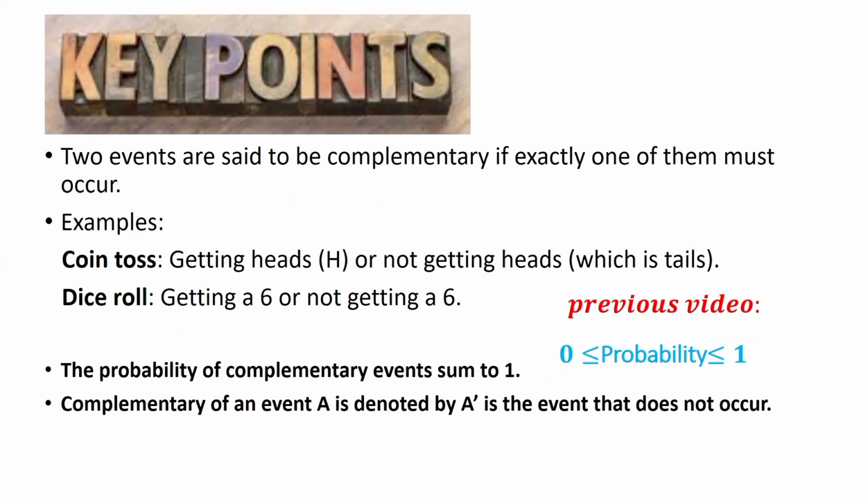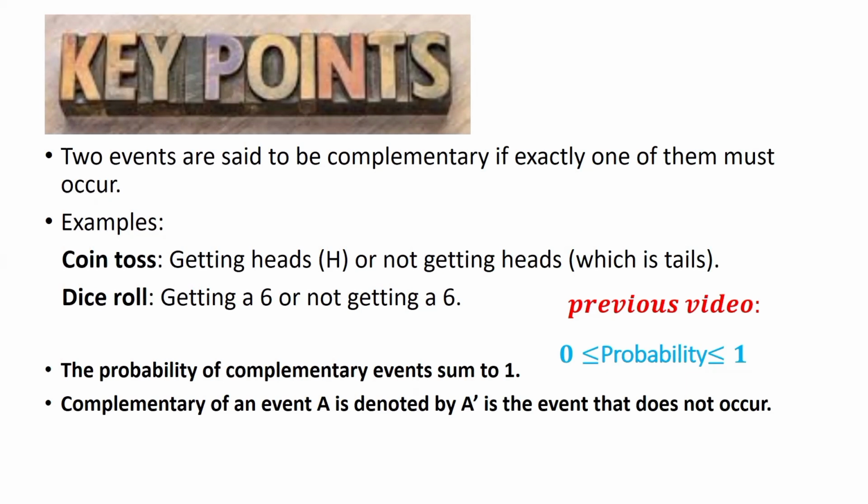Similarly, we can discuss some other examples. When we are tossing a coin, getting a head is our probability, then its complementary is not getting a head. Similarly, rolling a die to get a six is the probability, and not getting a six is the complementary of that event.